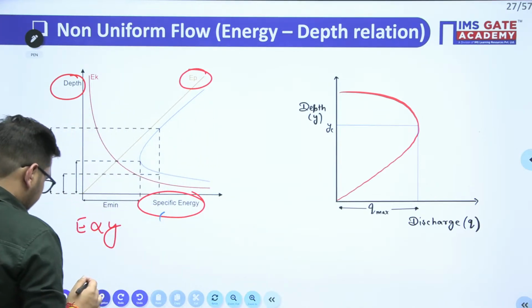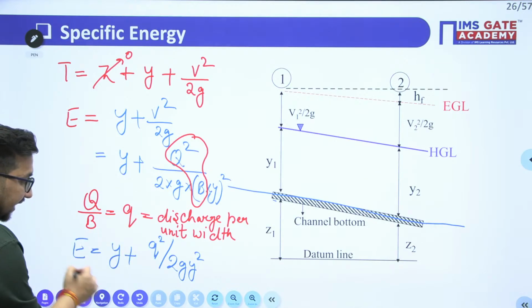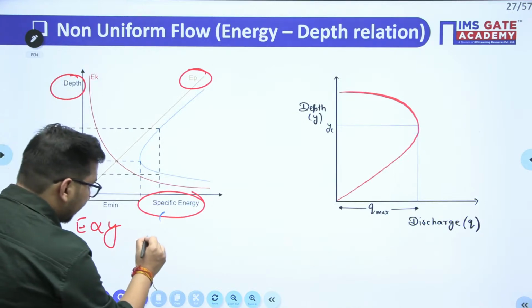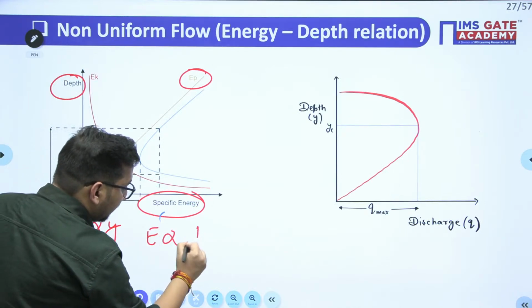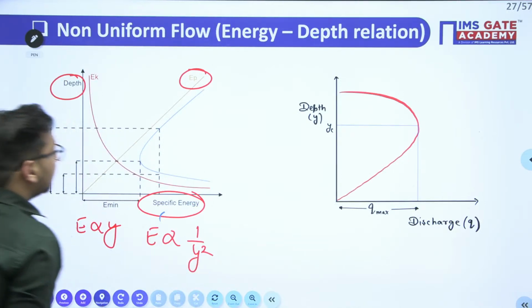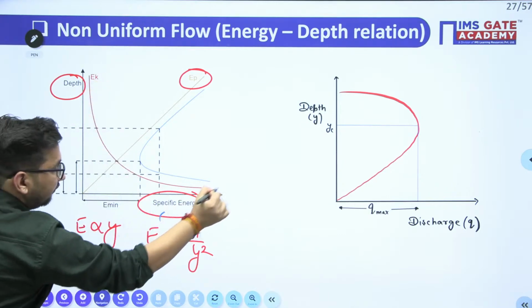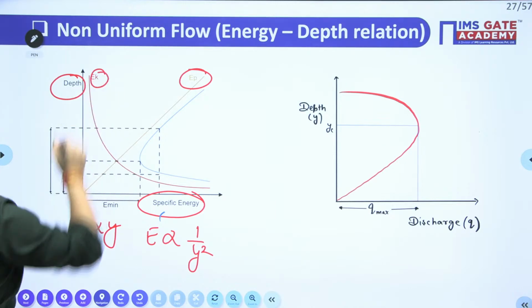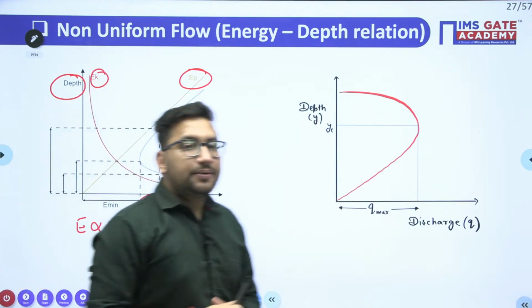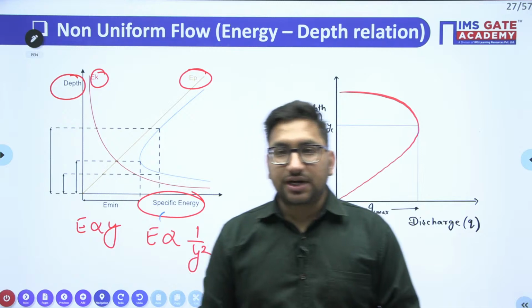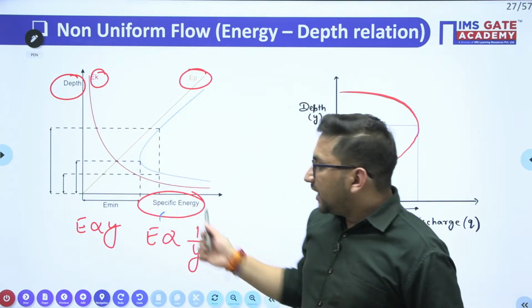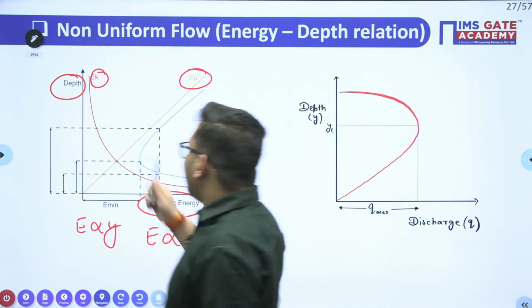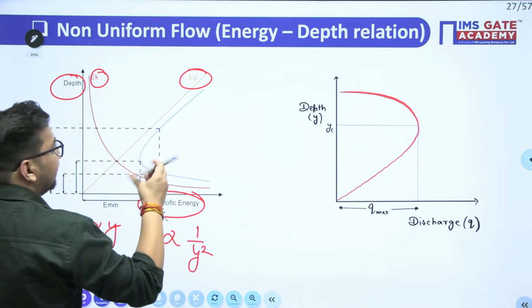Second, if I see from here, E is inversely proportional to y square also. So this is the curve for E inversely proportional to y square. This red curve represents your kinetic energy, right? So if I combine these two, it is going to represent that particular equation. By combining these two curves, I got this final curve.